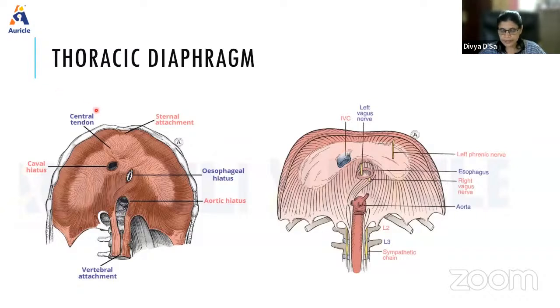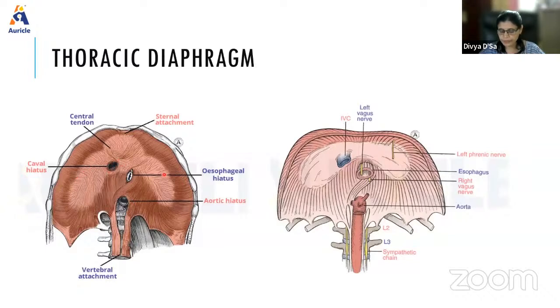The central tendon, this light colored thing you see here, is shaped like a trefoil leaf, presenting median, right and left leaflets. At the junction of the median and the right leaflet, there is the vena cava opening.